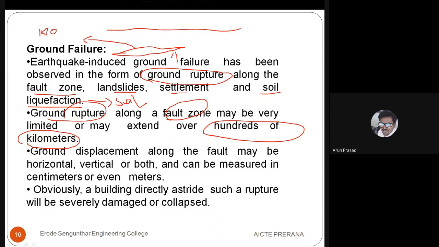So if anything occurs here, any movement, that movement also will be transferred to the total entire fault area. If the fault is spread over 100 kilometers or 10 kilometers, then movement will be there also, then earthquake will be received there also.